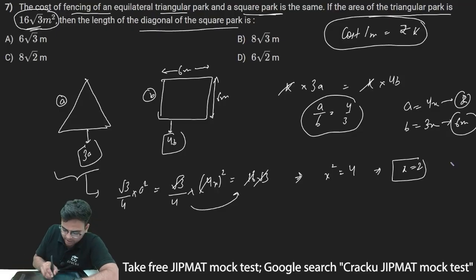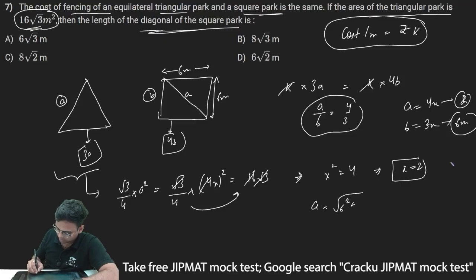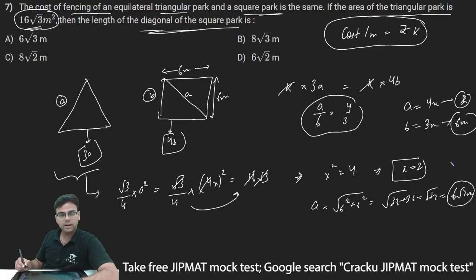Then the length of the diagonal of the square park. So the length of the diagonal will be what? Let's say we have to find A. So A is equal to under root 6 square plus 6 square, which is under root 36 plus 36, or under root 72, or 6 root 2 meters. Thus the diagonal of the square park will be 6 root 2 meters, and thus option D is the correct answer.